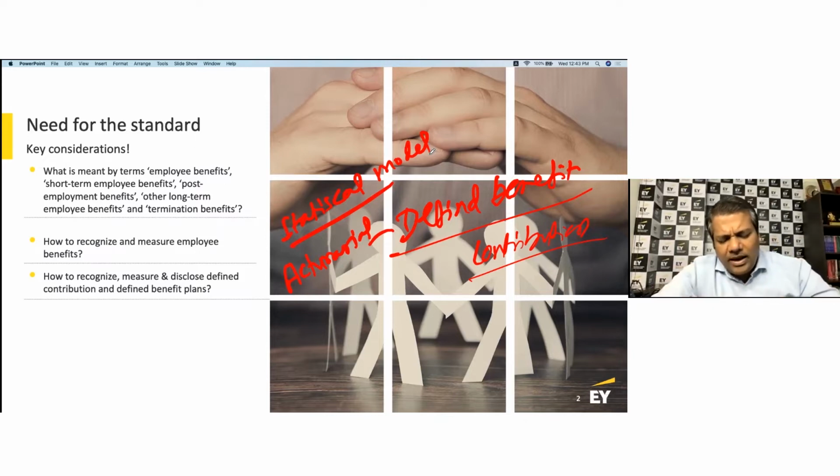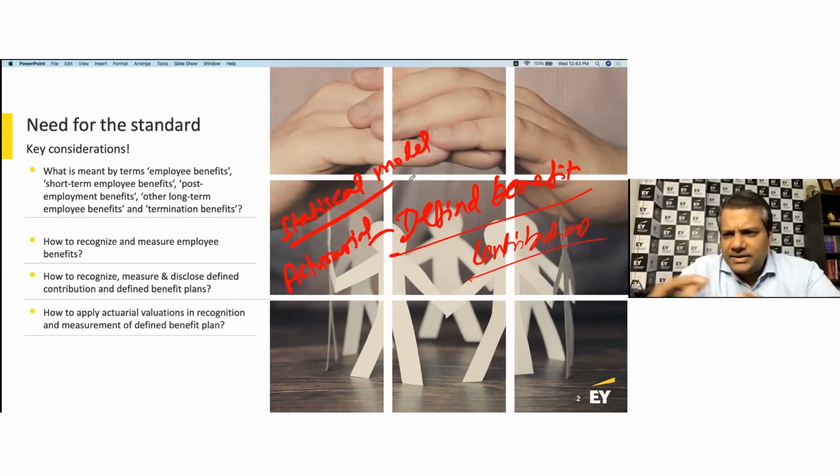So we need to understand the distinction. Defined contribution: I have to contribute this much, and beyond that point I have no liability. In a defined benefit, it is linked to a formula, so I need to assess. It's the subject matter of an estimate, whereas a defined contribution is determinable with more finality. So that's the distinction between defined contribution and defined benefit, and we will talk about that with a great degree of understanding, right?